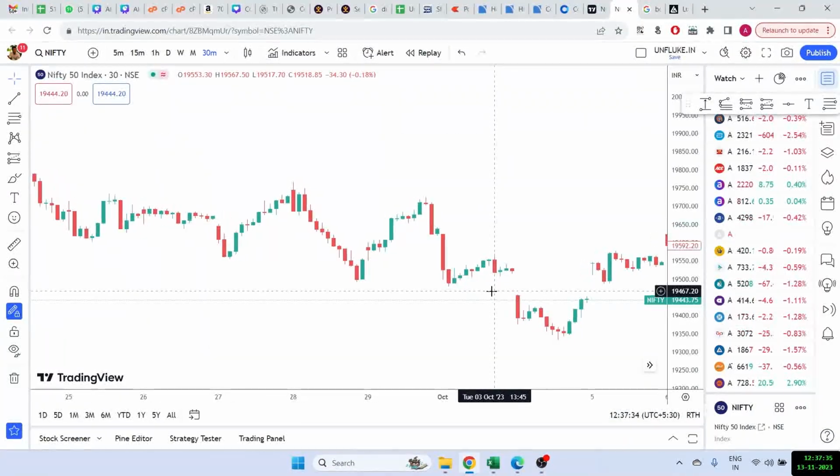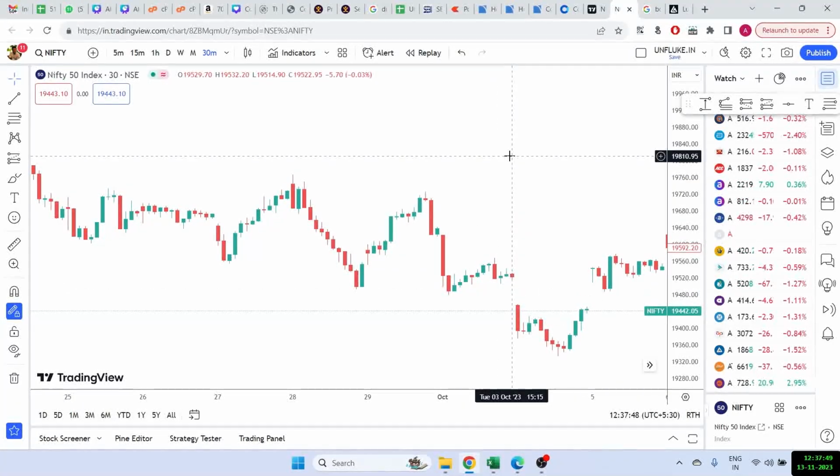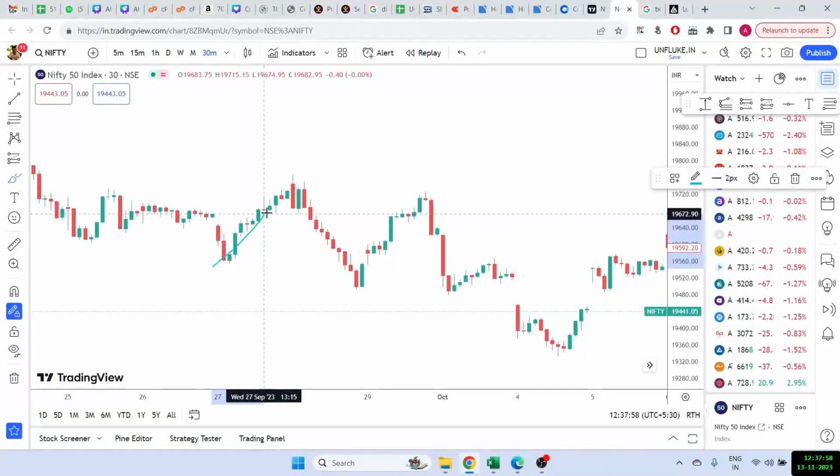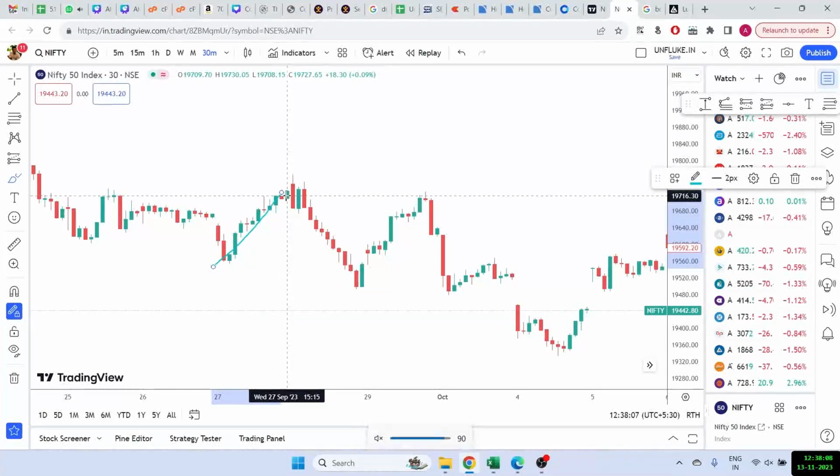The next concept that we are going to talk about is called the order block. So as we know, in the stock market, there are a lot of big players, institutions, mutual funds, hedge funds, a lot of banks, right? Which do trading in bulk quantity, and they usually create what is called an order block. So let me talk about that a little. See what is happening here. The market was clearly going up, and you can see here that all the candles were more or less green candles, very small doji candles, but more or less big green candles, and the market was clearly going up.